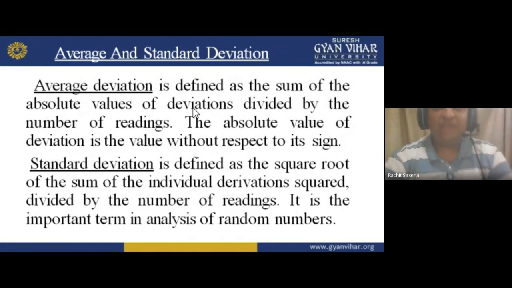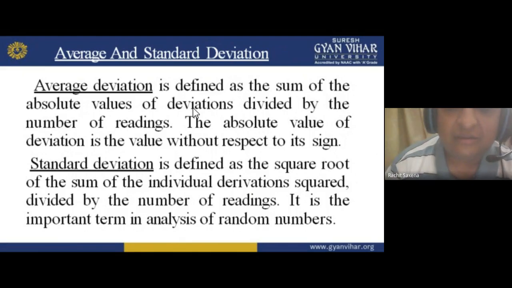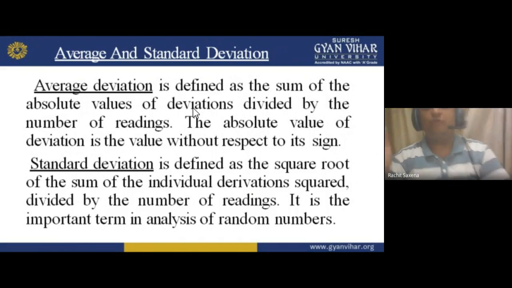The absolute value of deviation is the value without respect to its sign. We may get a negative sign also, for example minus 1.8, 1.8, 1.8, 1.9, 1.6. So we do not go by the minus sign. The absolute value of deviation is the value without respect to its sign. We do not have to look at these signs; we just work with the values.